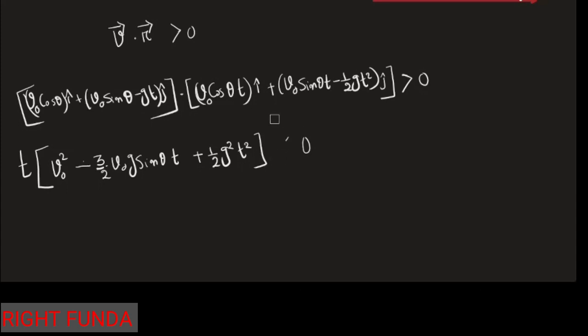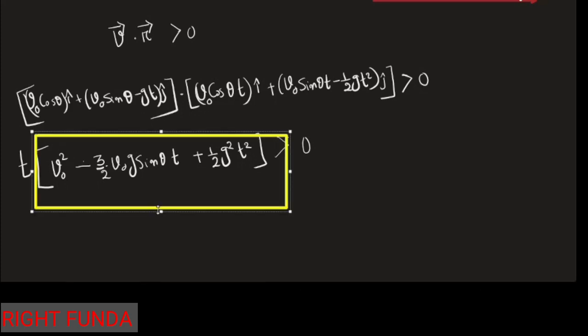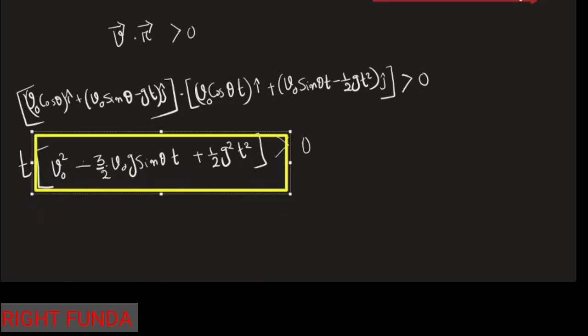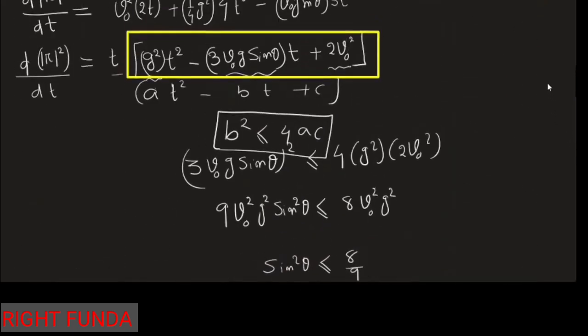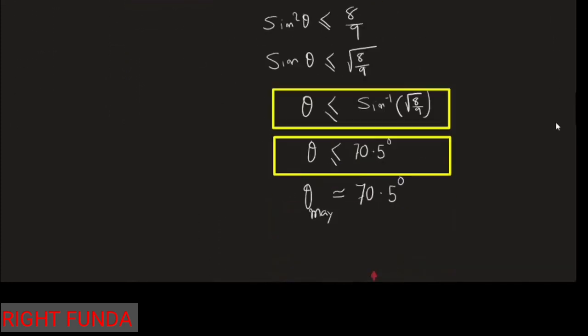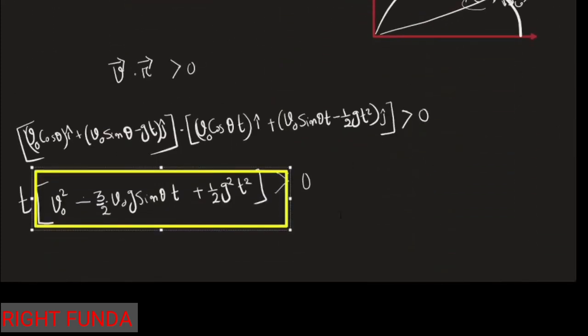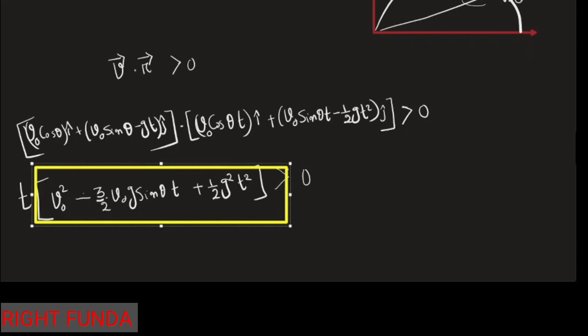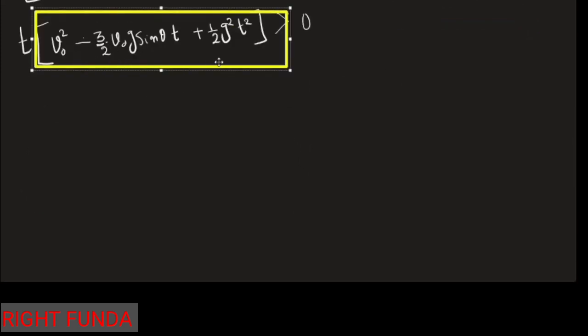What I got is the quantity in the square bracket. If you compare this, it is the same quantity we obtained earlier by the calculus method: g square t square minus 3 v naught g sin theta t plus 2 v naught square. The same quantity we obtained by the dot product. So again, this should be positive, and it is positive only if b square is less than 4ac, which we will calculate, and we obtain the same result.